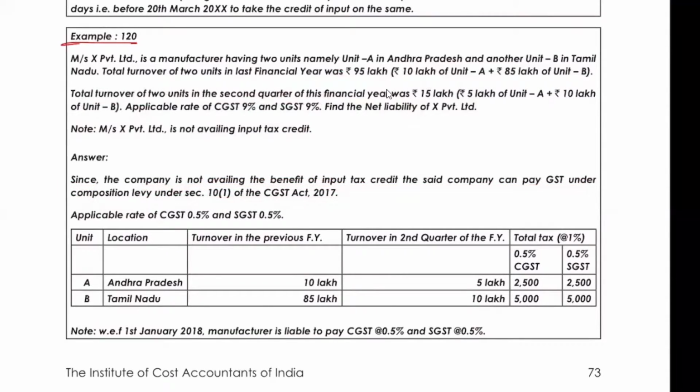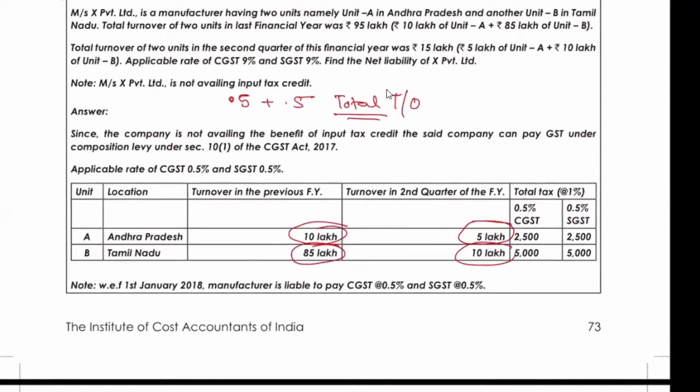So he is a manufacturer. See, they have given the word. So for a manufacturer, what was the tax rate? 0.5 plus 0.5 of total turnover. See what they have done with the previous financial year. In the second quarter, 5 lakh, 10 lakh. Okay, 5%, 5%, 5%, 5%. They have done it on this, not on the previous year. This is the figure given for the previous year, correct?